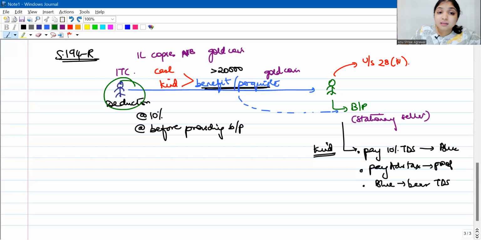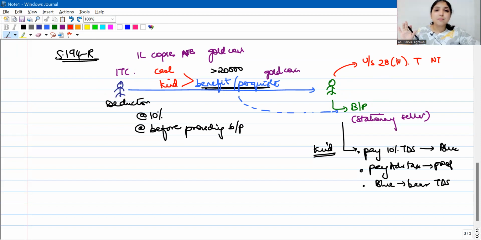See, the deductor doesn't have to worry whether for Green it's going to be taxable under 28(4) or not. That is not the worry of the deductor. The only thing that he is going to see is, I'm giving a benefit or a perquisite to Green, and this benefit or perquisite is connected to the business of Green. That is enough. Now the deductor will deduct tax. It may be a case that this benefit or perquisite is actually not taxable for Green under PGBP.